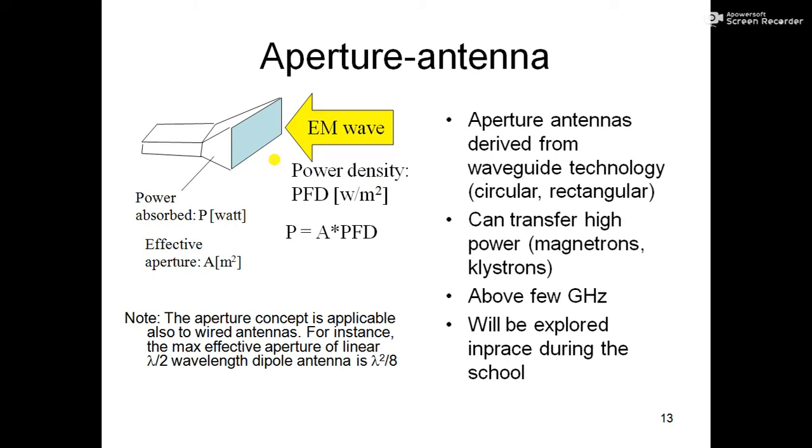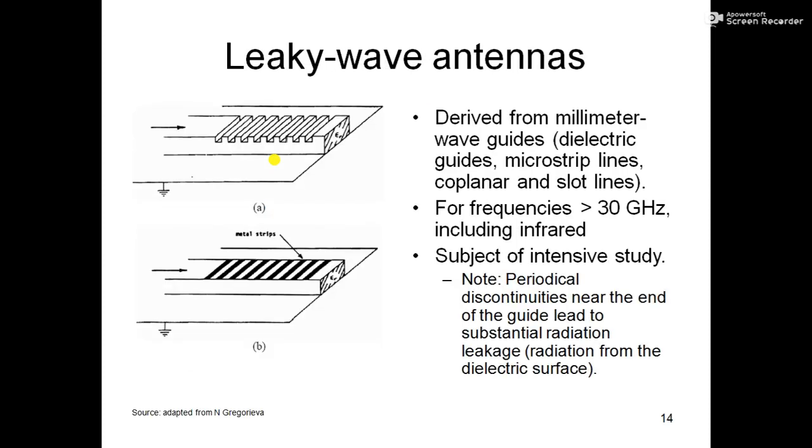I got this slide from some other source. Then we have something called leaky wave antennas. This is basically a waveguide, and in the waveguide we have some slits like this, and these slits start to radiate energy. Similarly, this is also a leaky wave antenna.